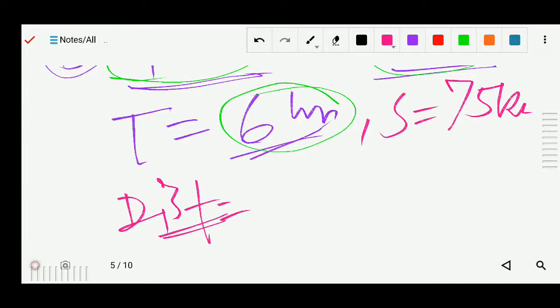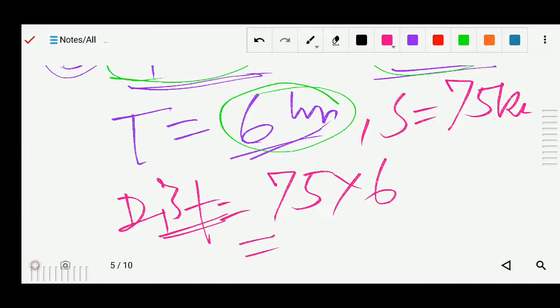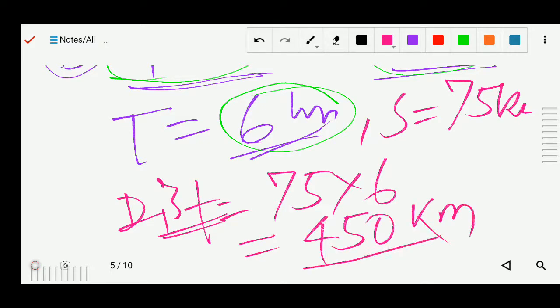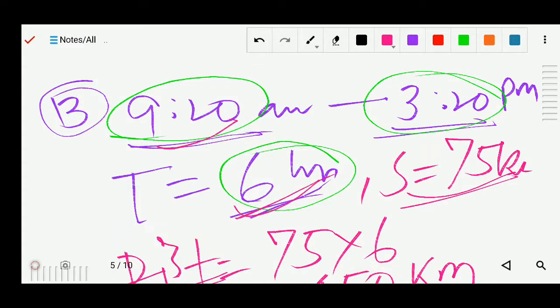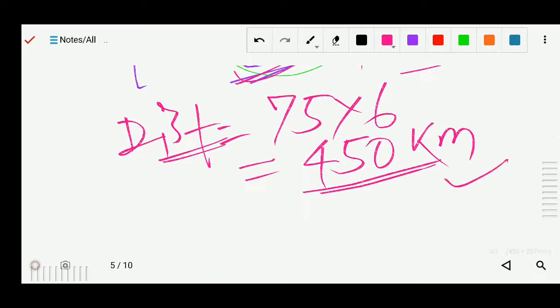So distance is equal to speed into time. So 75 into 6 you can do, and you will get the distance, 450 kilometers. So this is your distance. Speed is given, and time we just get from 9:20 to 3:20. Now the total distance is 450 kilometers.